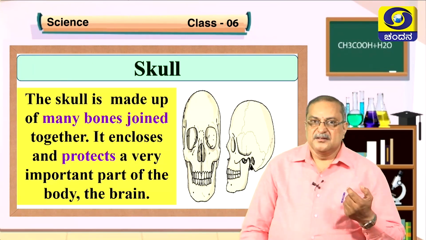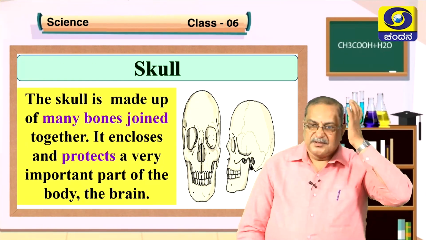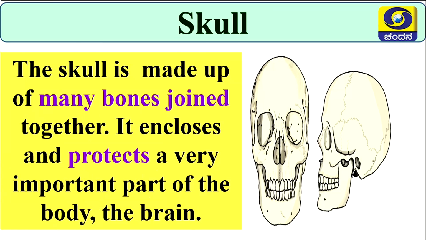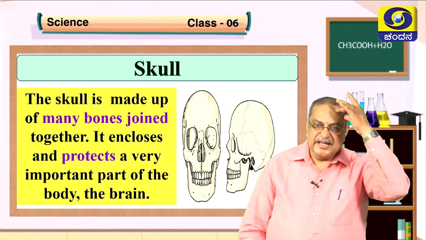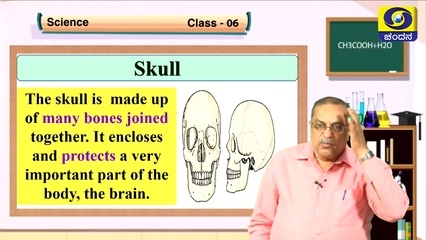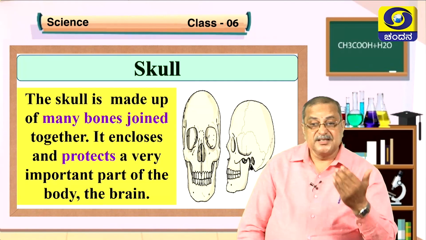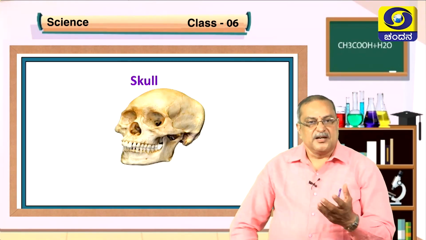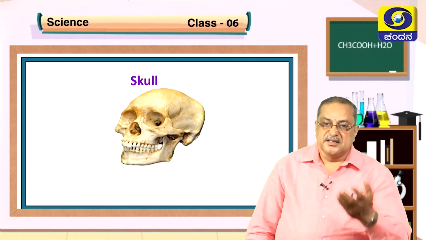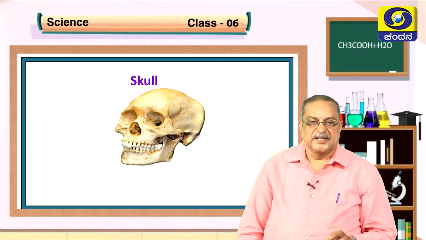Next is another bone, the skull bone. The skull is made up of many bones joined together. It encloses and protects a very important part of the body, that is the brain. The brain is situated in the skull box. That is the skull. It protects the brain. It is very important, no? This is the skull. See which other organs it is going to protect. Let us see.